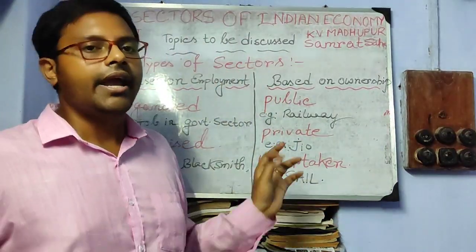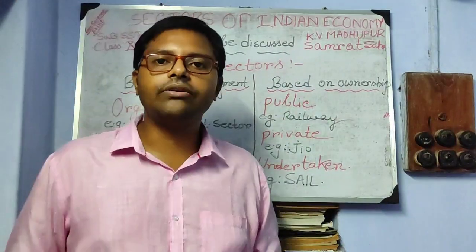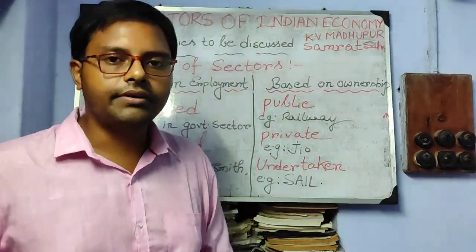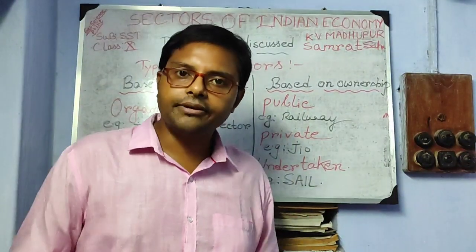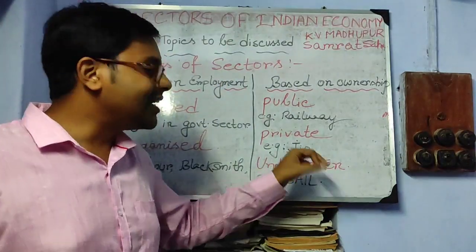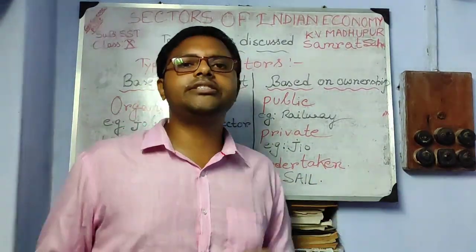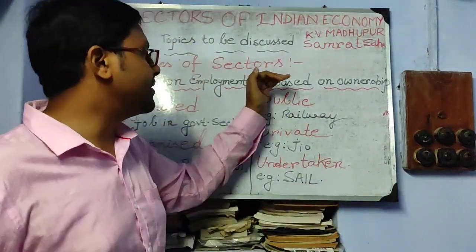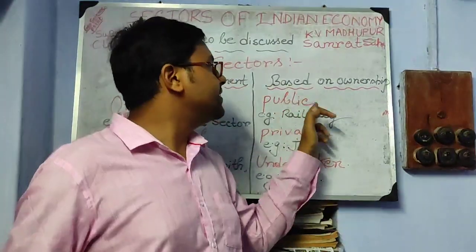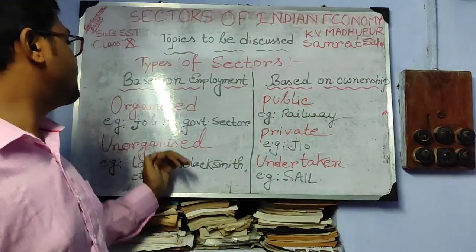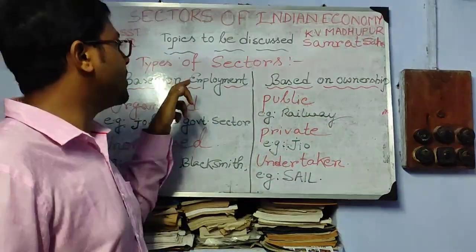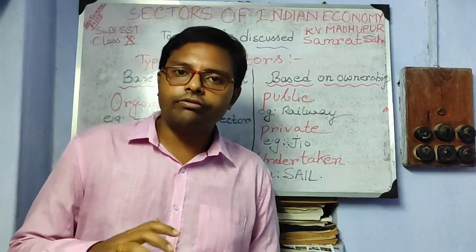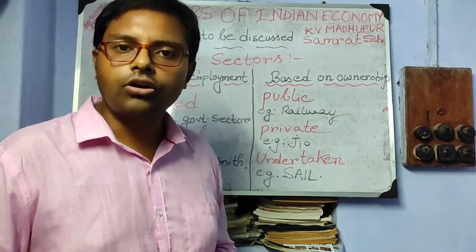Now undertaking, it is a combination of these two sectors where there is a share of private persons and also a share of government entrepreneurship. This is known as undertaking sector. Like Steel Authority of India Limited, there is a share of both of them. So these are the three basic types of sectors in the Indian economy based on ownership, and the two basic types based on employment. So that's all in this chapter. This was an overview and a basic discussion of this chapter.